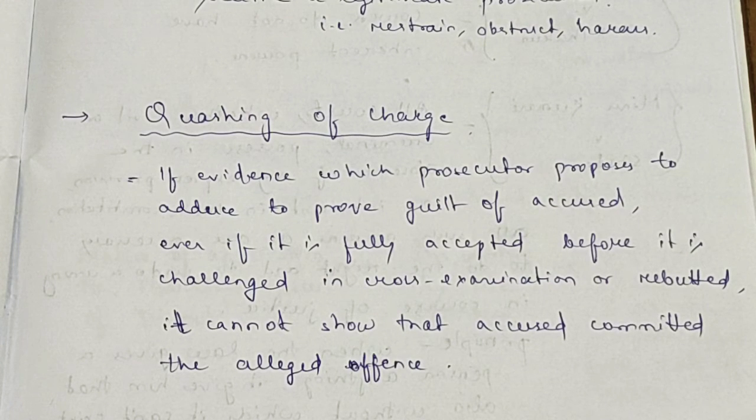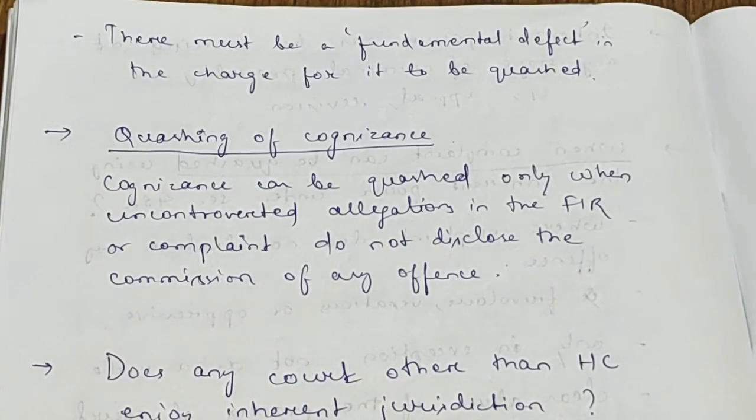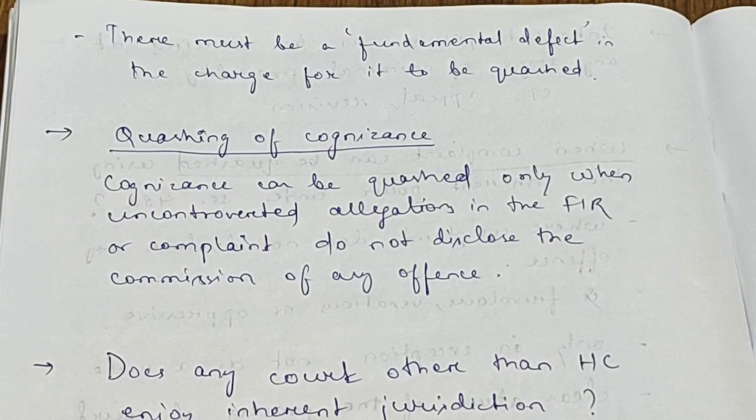The answer may be, if evidence which prosecutor proposes to adduce to prove the guilt of the accused, even if it is fully accepted before it is challenged in cross examination or refuted, cannot show that accused has committed the alleged offense, and there must be a fundamental defect in the charge for it to be quashed.